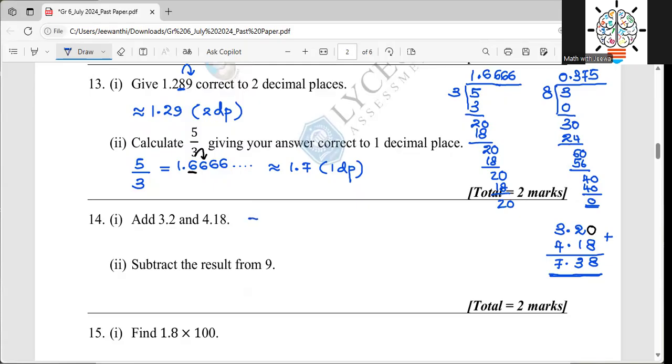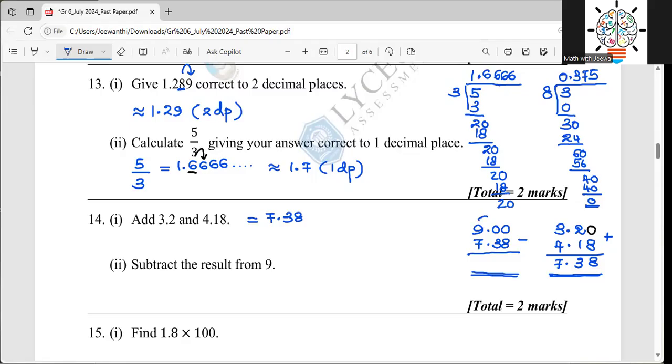So then we write the answer 7.38. Okay. Subtract the result from 9. You write 9 here, and you subtract the result, that is 7.38, like this. So then here you can't subtract 8 from 0.